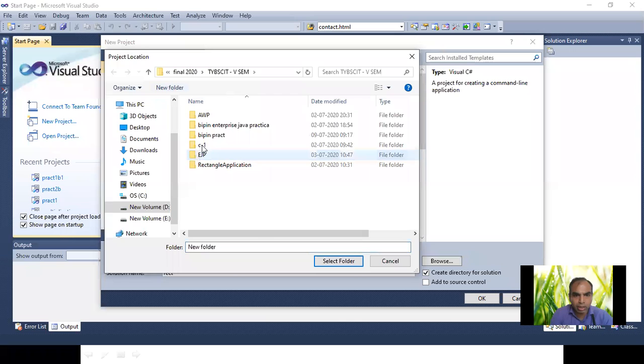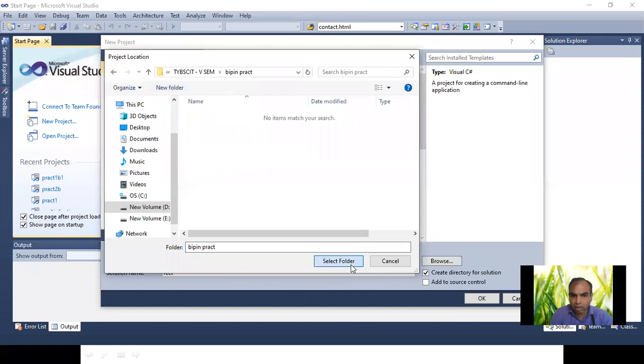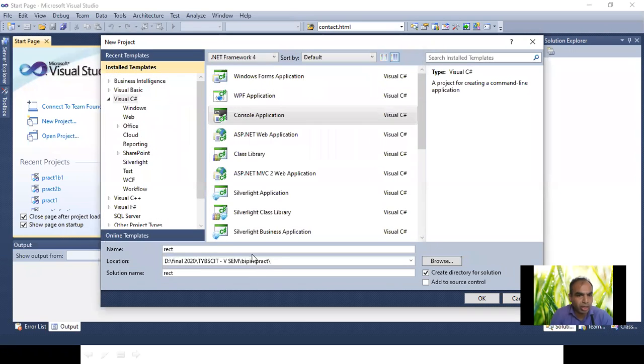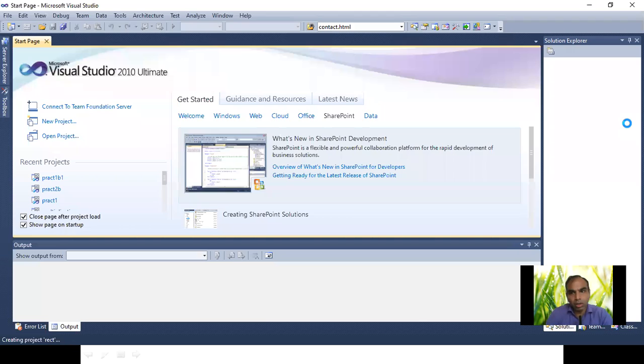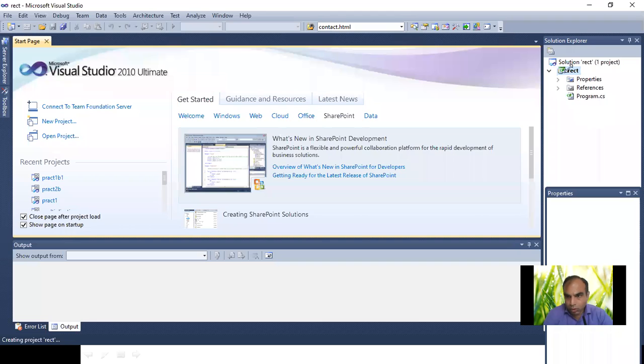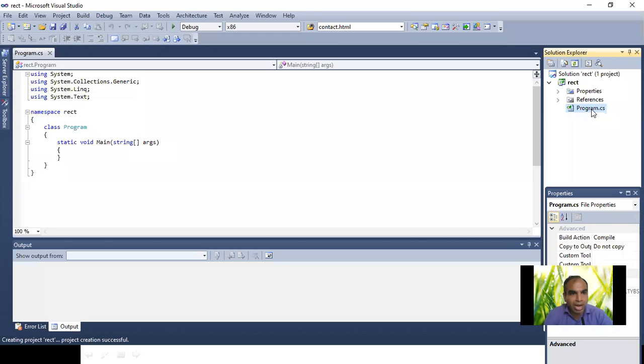Inside that, we double click and select the folder. We can see the folder name or location over here, and then we can give the solution name, rect. Click on OK. Then we can see in the Solution Explorer that rect is your solution namespace, and after that program.cs is the default file name that has the main method.